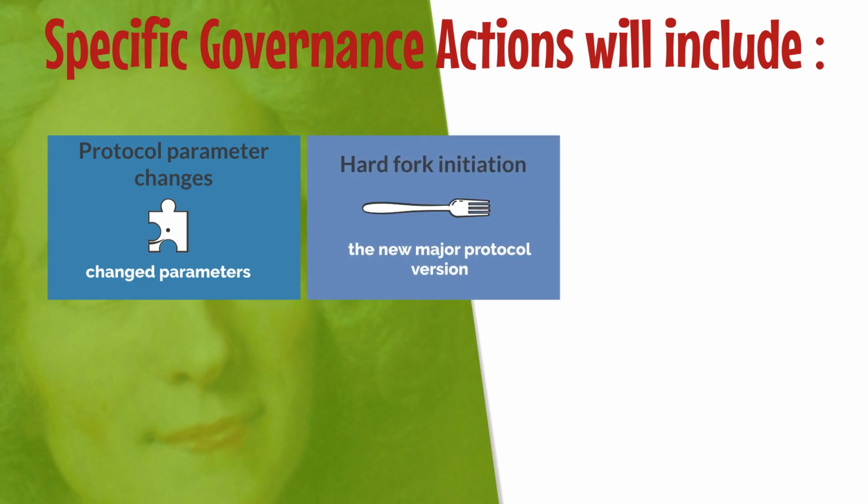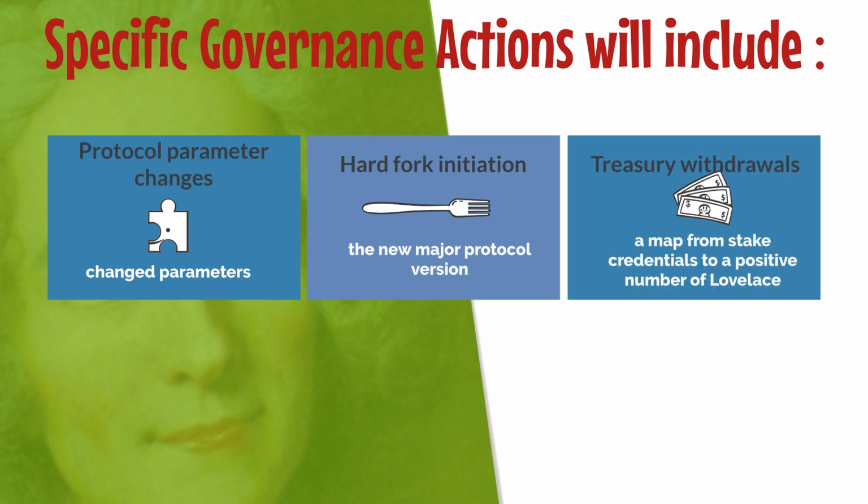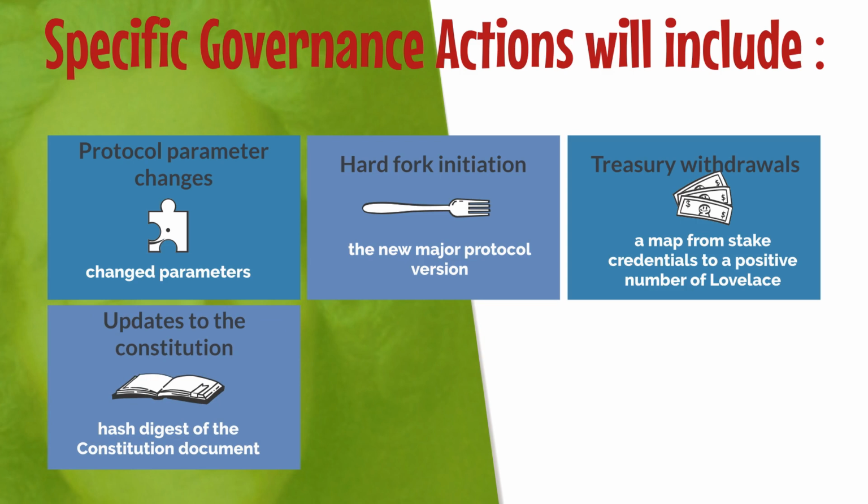For hard fork initiation, the new major protocol version, which must be one greater than the current version. For treasury withdrawals, a map from state credentials to a positive number of Lovelace. For updates to the Constitution, a 32-byte hash digest of the Constitution document.